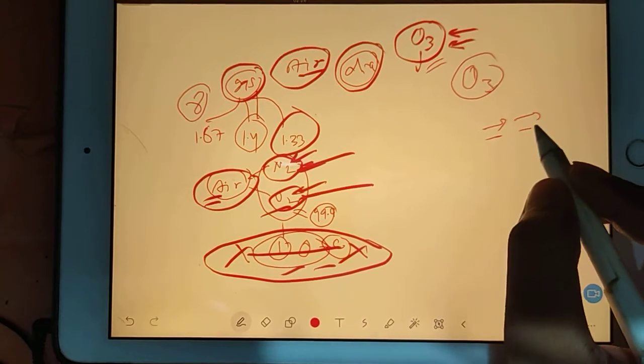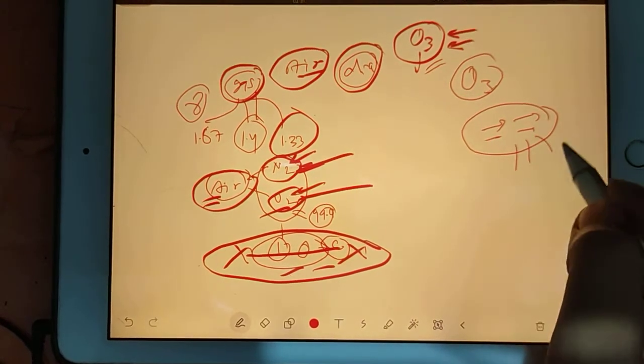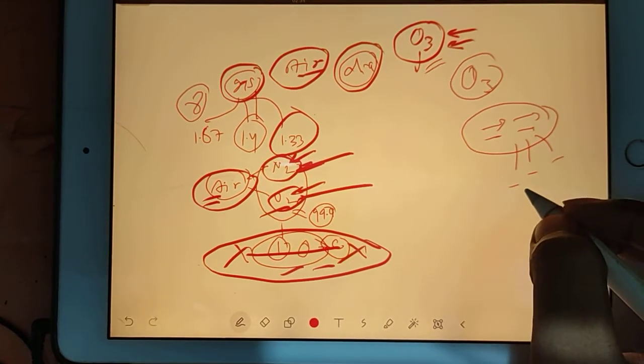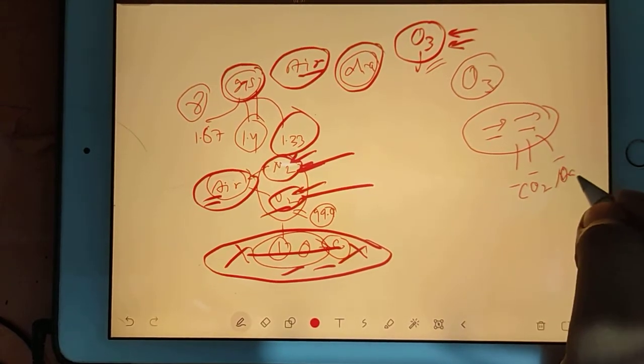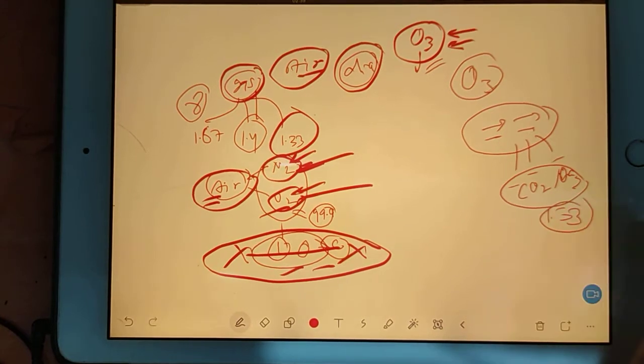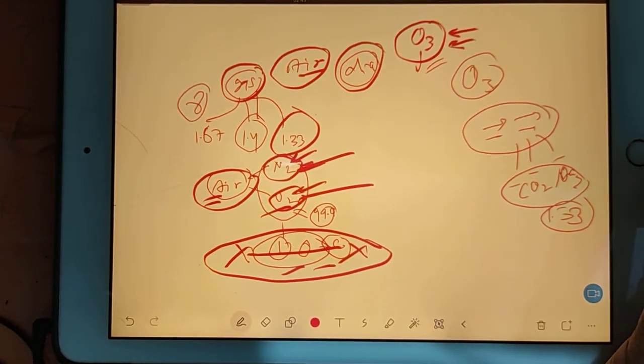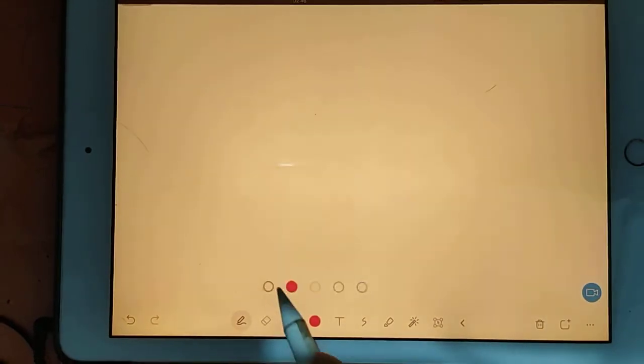That's why for the gases ejecting from the engine, like exhaust gases, mostly we have triatomic gases like CO2, NO2. That time we use 1.33. Concept clear? Very good.